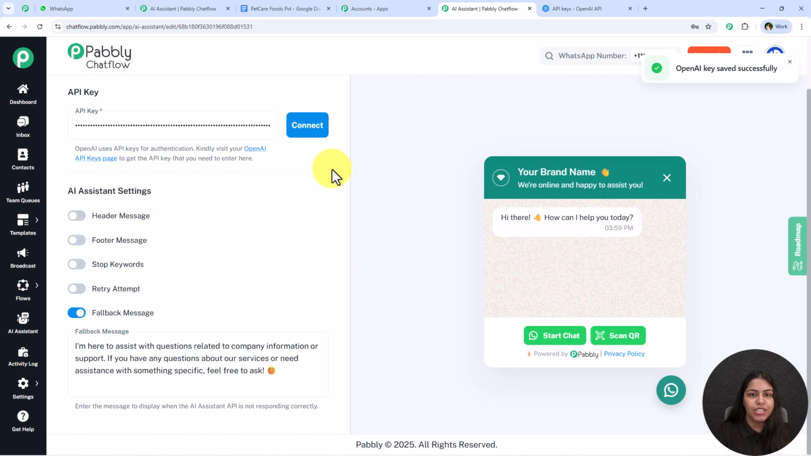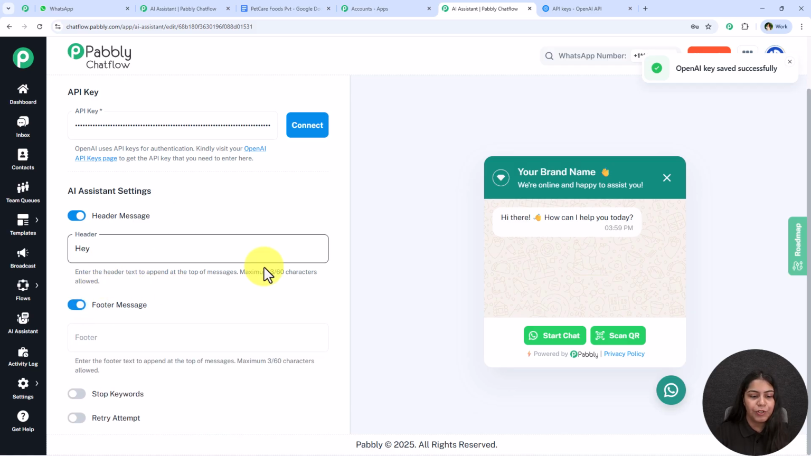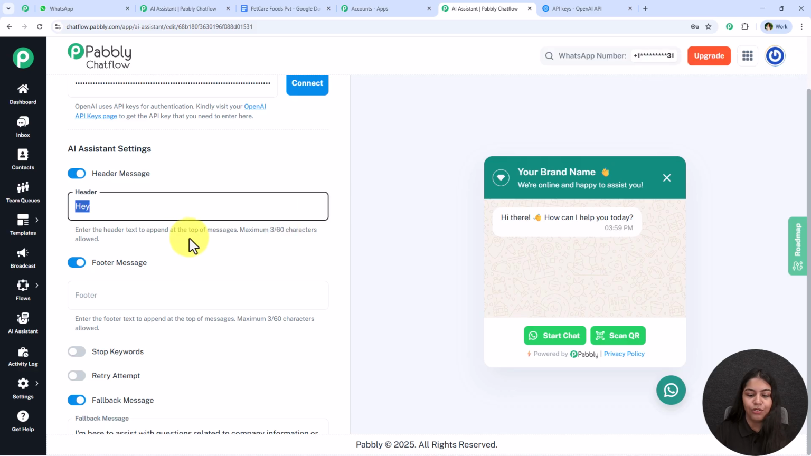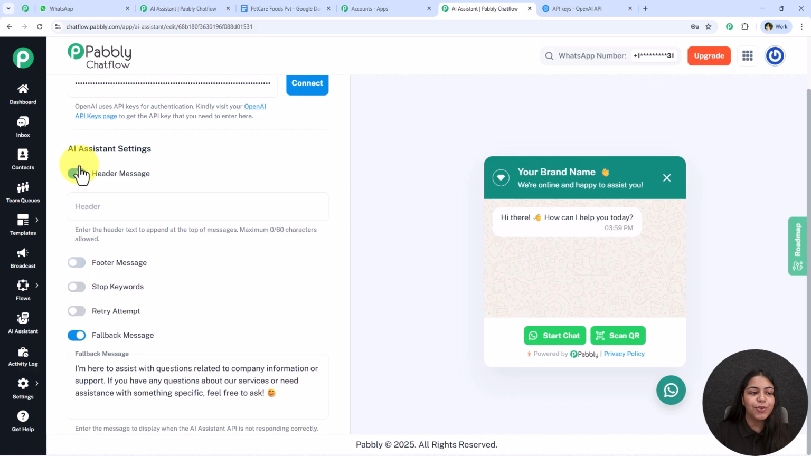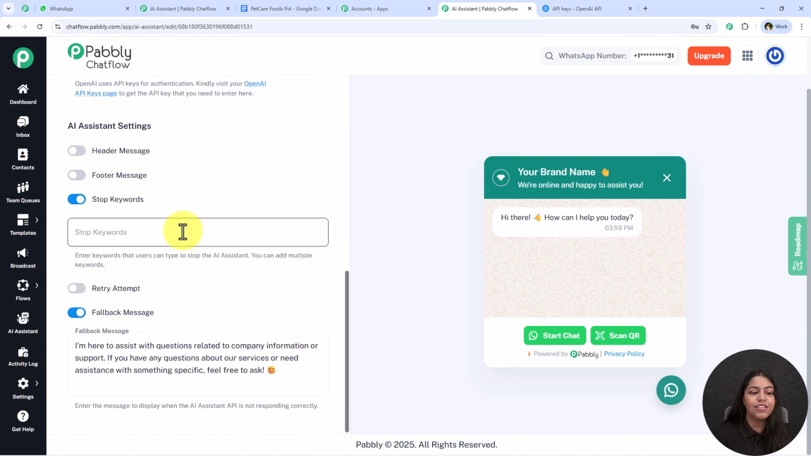If you wish to add a header message, you can simply switch it on and add the header message right over here. Same goes for the footer message. The maximum character limit is 60. That is the only thing you have to keep in mind. I'm going to close both of these because these are not required and I don't wish to add any header or footer message. The next thing we have is this stop keywords.